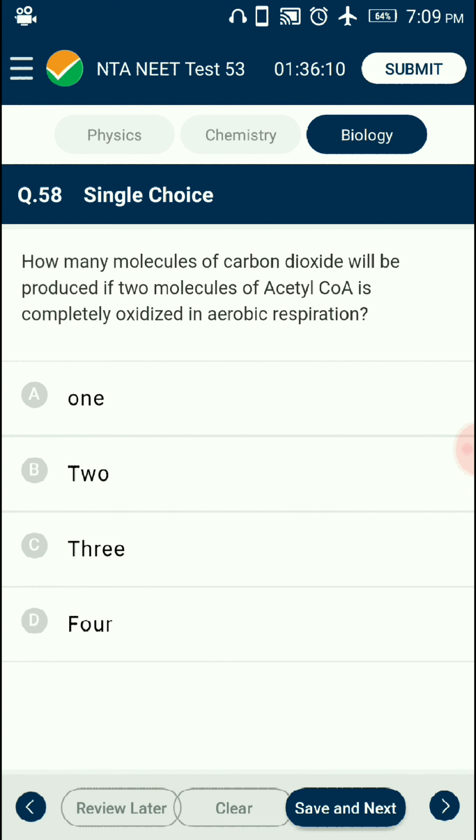Question number 58. How many molecules of carbon dioxide will be produced if two molecules of acetyl-CoA are completely oxidized in aerobic respiration? Acetyl-CoA is a two-carbon compound. Thus, when it is oxidized in the matrix of mitochondria, it produces two molecules of carbon dioxide. Thus, for oxidation of two molecules of acetyl-CoA in aerobic respiration, four molecules of carbon dioxide are produced. So the answer is option D, 4.